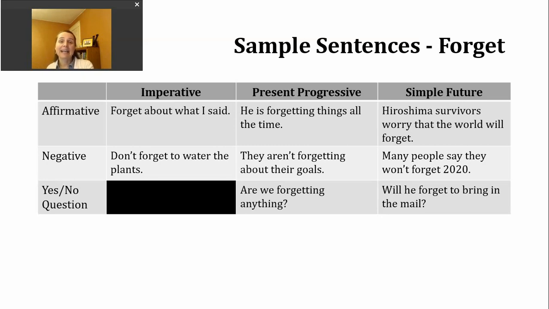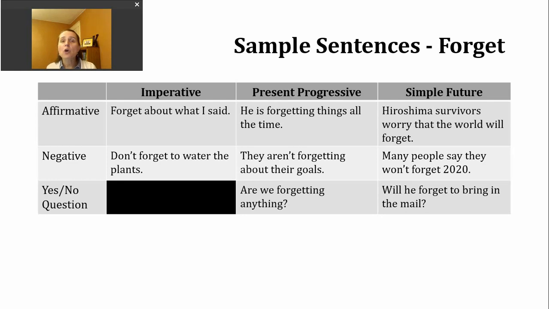If I want to make a negative command, I want to start with do not and then the base verb. Now you might hear native speakers use the contraction form don't. So we'll take a look at a negative imperative sentence. Don't forget to water the plants. So again, here you're telling someone maybe they're going to watch your house while you travel a bit. So you're asking them to remember to do this particular activity.